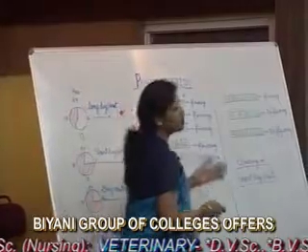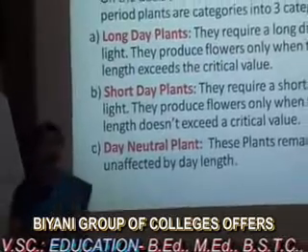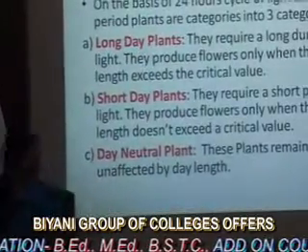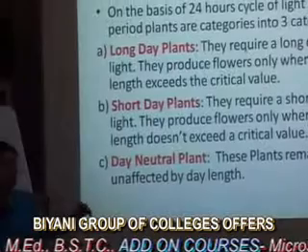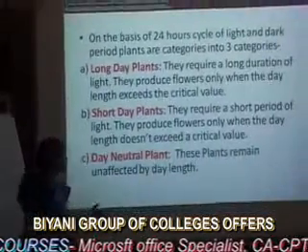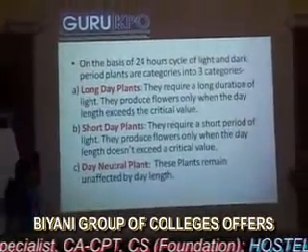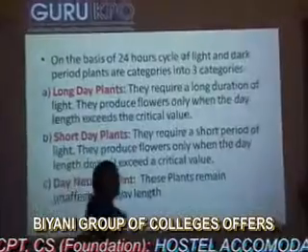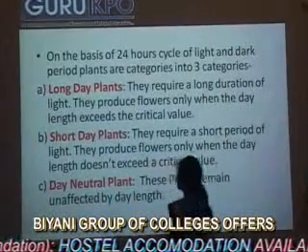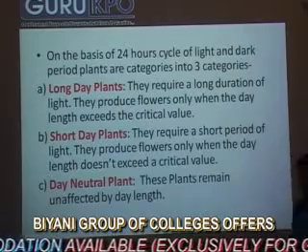Long day plants require a long light and they produce flower only when the day length exceeds the critical value. And the short day plants require a short period of light and they produce flower only when the day length doesn't exceed a critical value. And the last category is the day neutral plant. These plants remain unaffected by the day length.